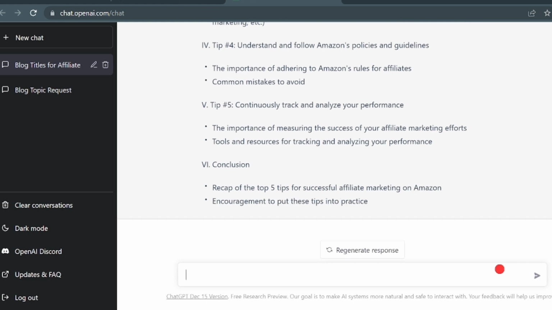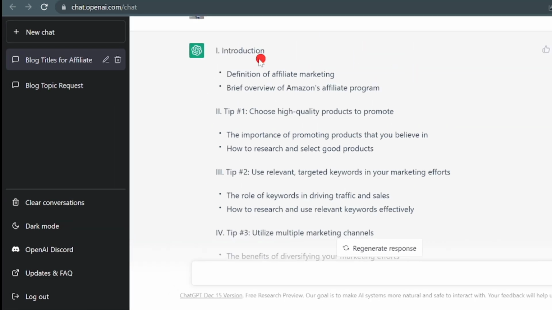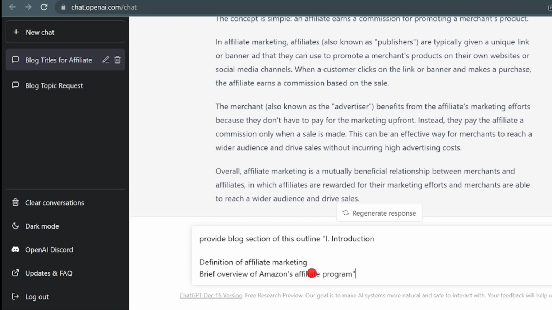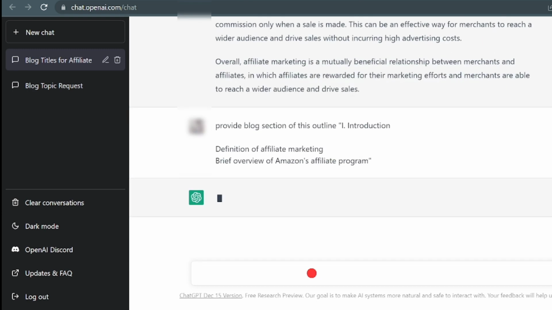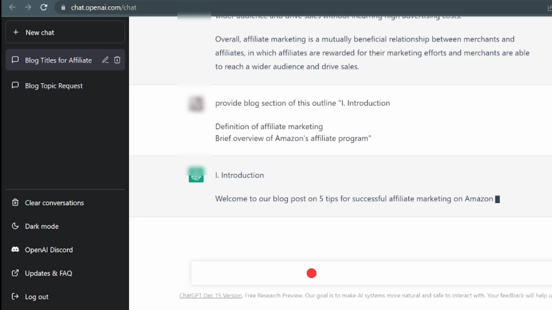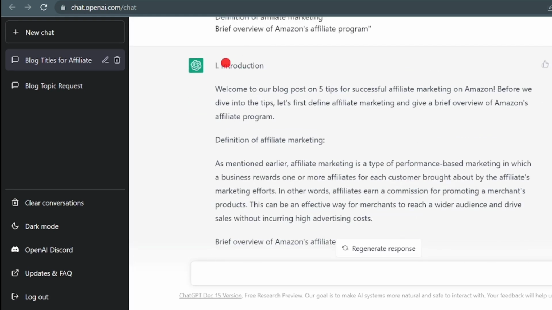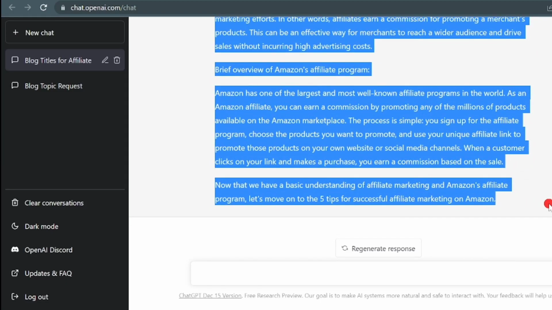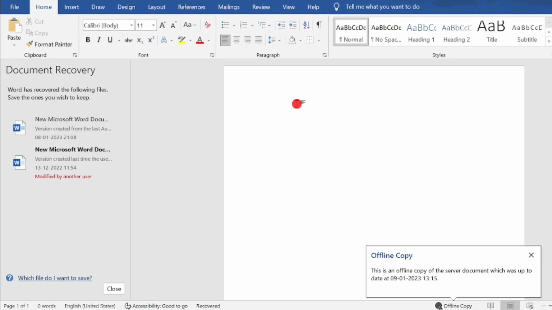Moving on, the third step is how to get your outline content. For this, simply copy the first part of this blog outline and type in "provide the blog section of this outline." Then paste the first part of that outline right here and press enter. And in just a few seconds, ChatGPT will automatically write the introduction of your article. So just copy all of these and paste it right here in a new Word document file.